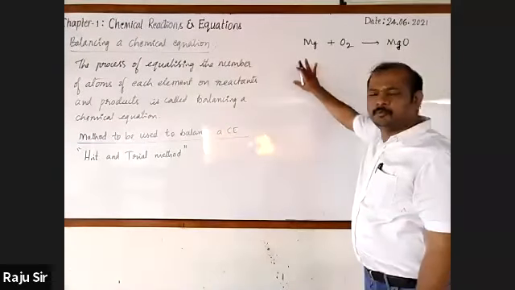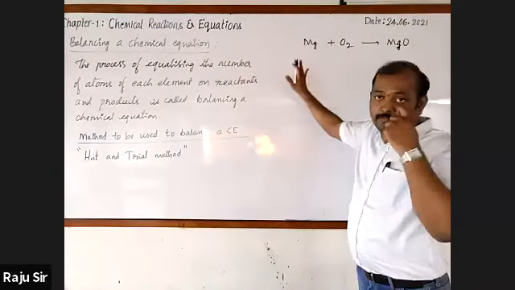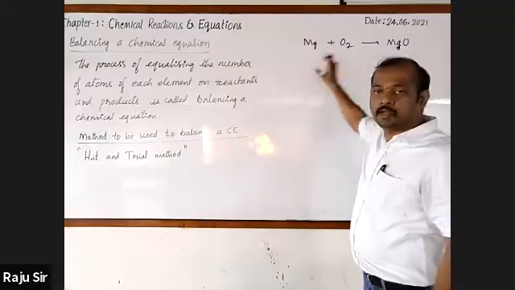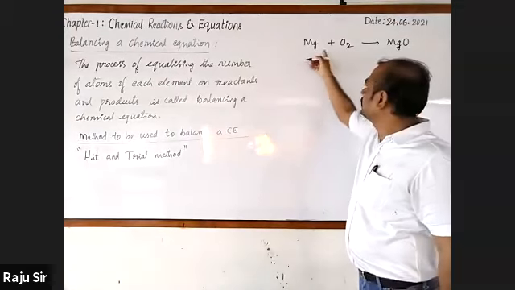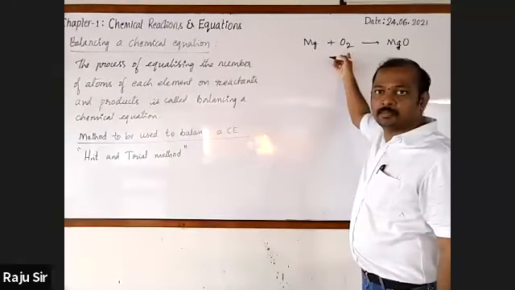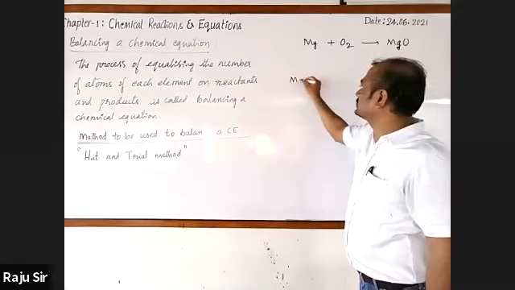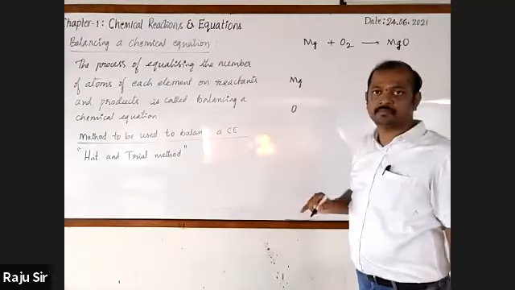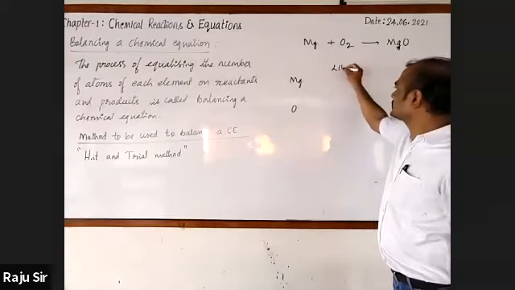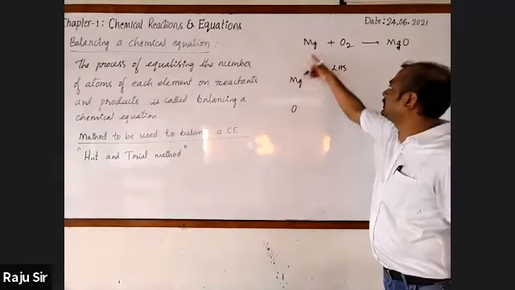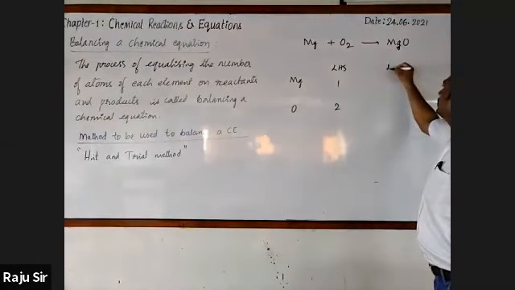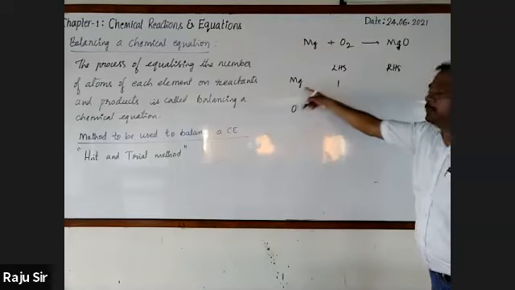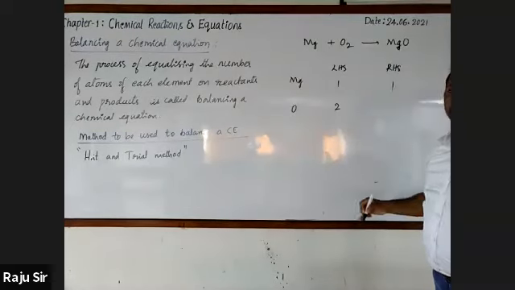Observe. Very simple thing: first we will list the number of atoms of each element on the reactant side and product side. First we will write the elements that are involved. One is magnesium, second one is oxygen. Next, LHS side, reactant side, number of atoms of magnesium is 1, oxygen is 2. Number of atoms of magnesium on the product side is 1, and oxygen is 1.